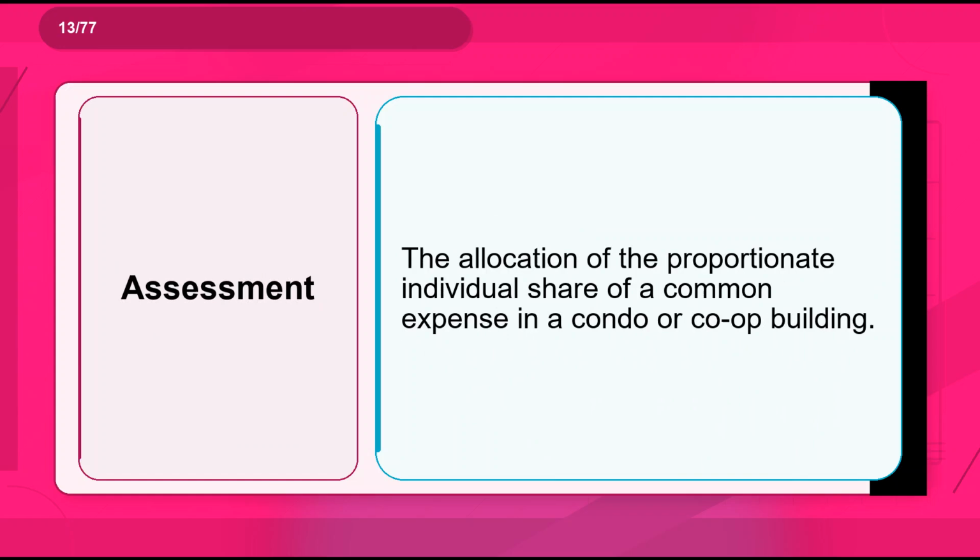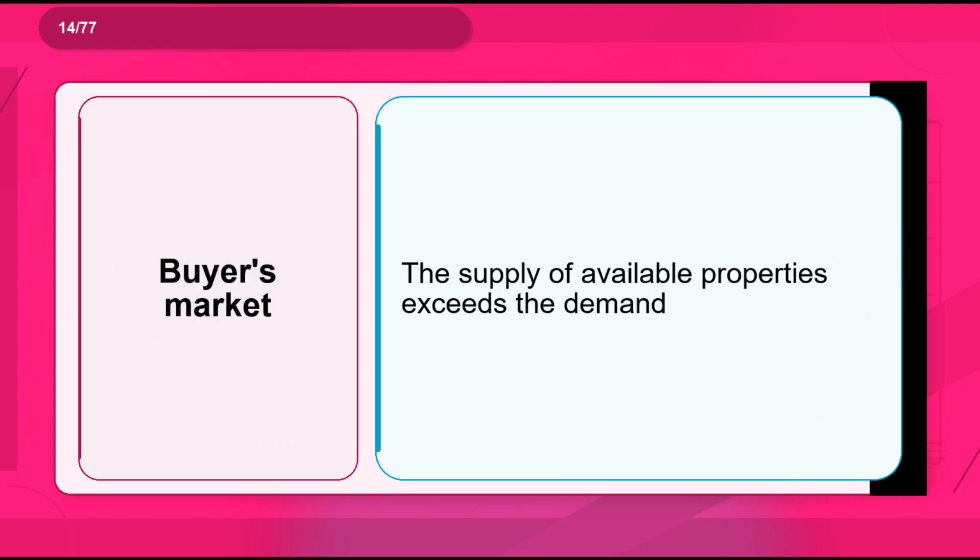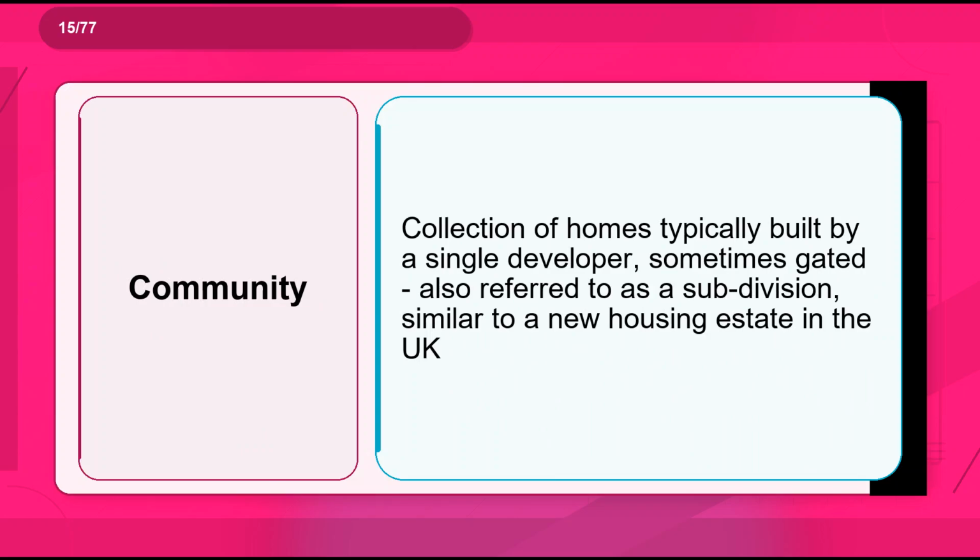Flashcard 13. Term: assessment. Definition: the allocation of the proportionate individual share of a common expense in a condo or co-op building. Flashcard 14. Term: buyer's market. Definition: the supply of available properties exceeds the demand. Flashcard 15. Term: community. Definition: collection of homes typically built by a single developer, sometimes gated, also referred to as a subdivision, similar to a new housing estate in the UK.